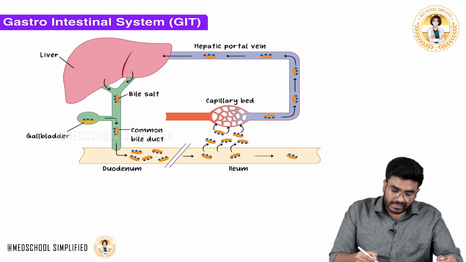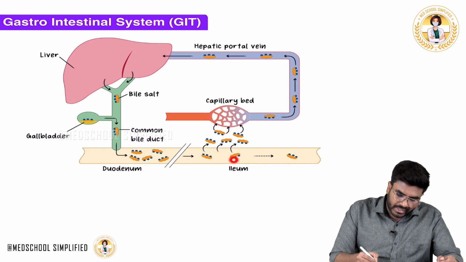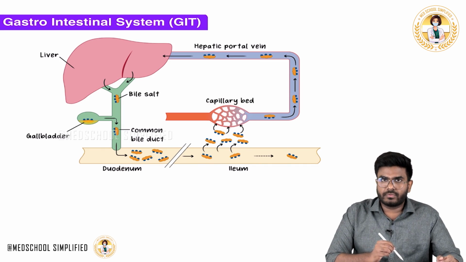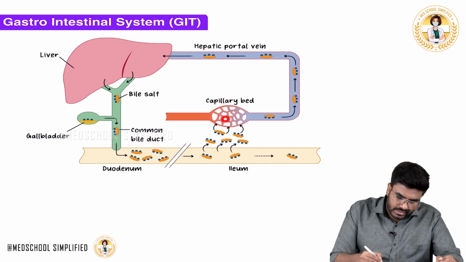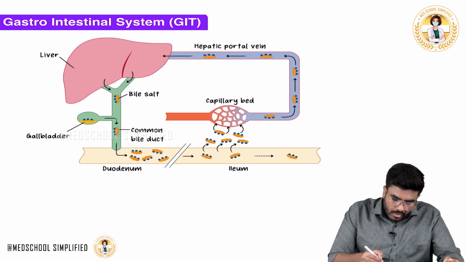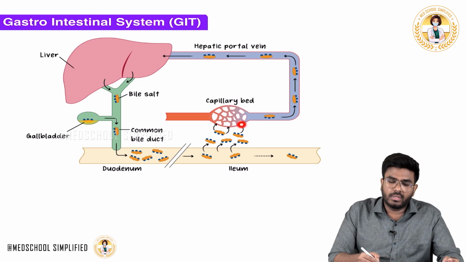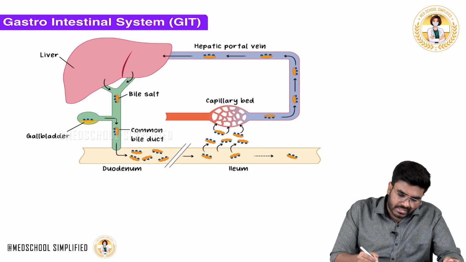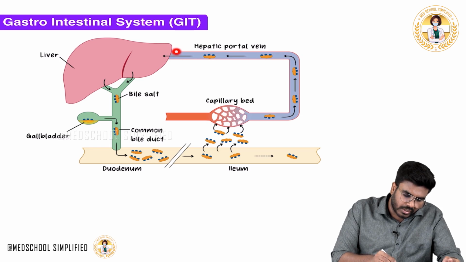So what happens is, all these bile salts, when they come to the terminal ileum, will be reabsorbed back into the portal system. These are the portal veins. In the terminal ileum, most of the bile salts will be reabsorbed. Via the hepatic portal vein, they are transported back into the liver.